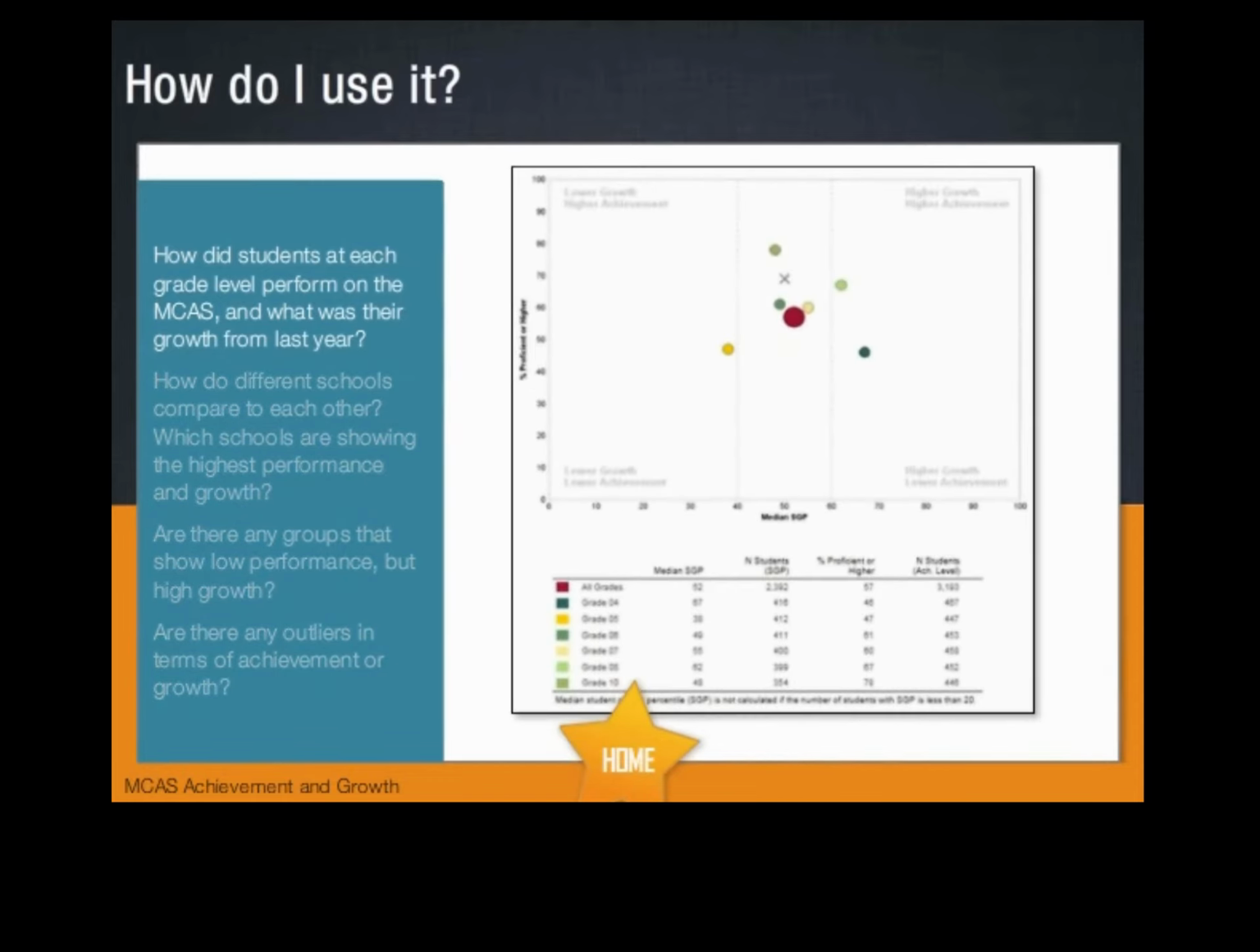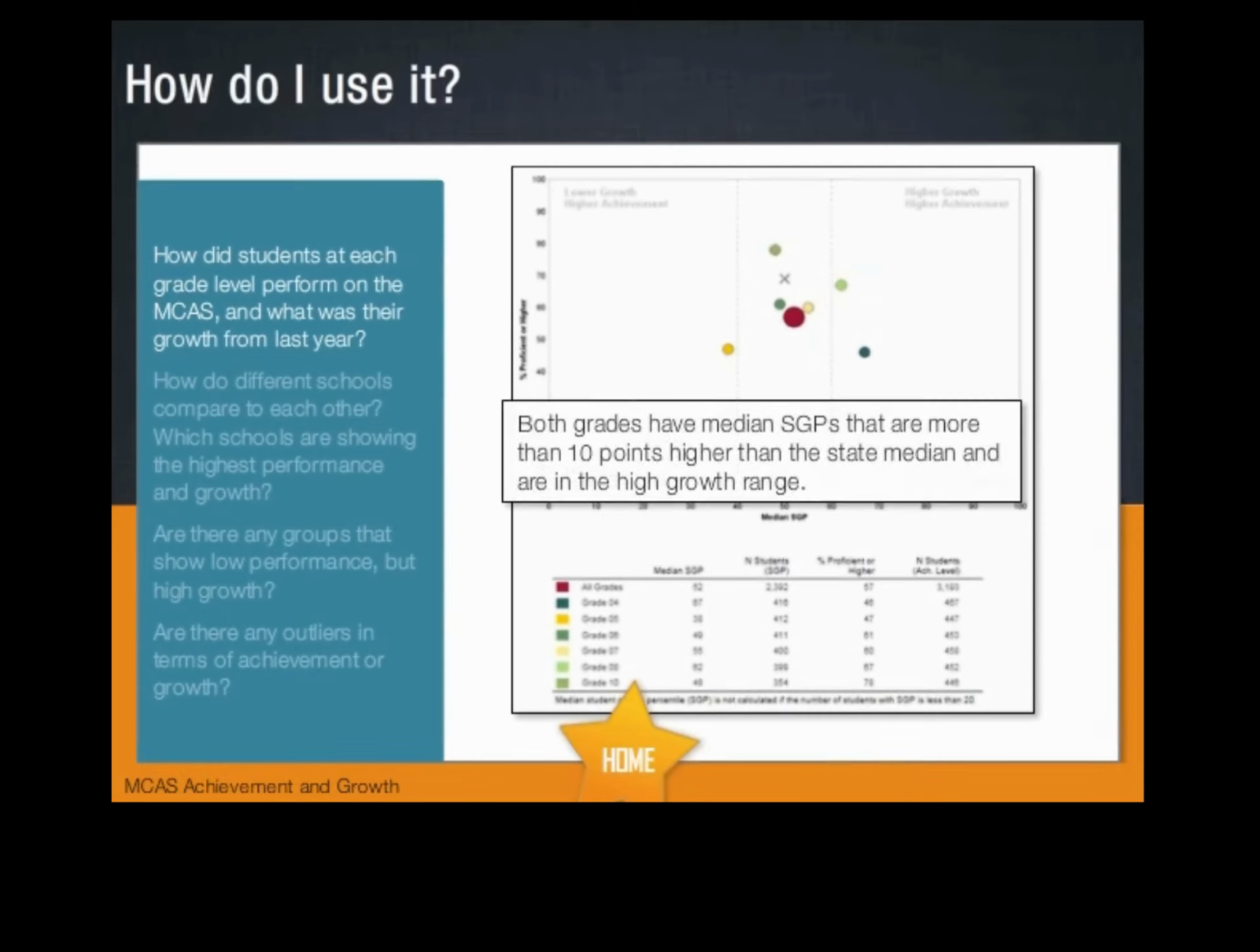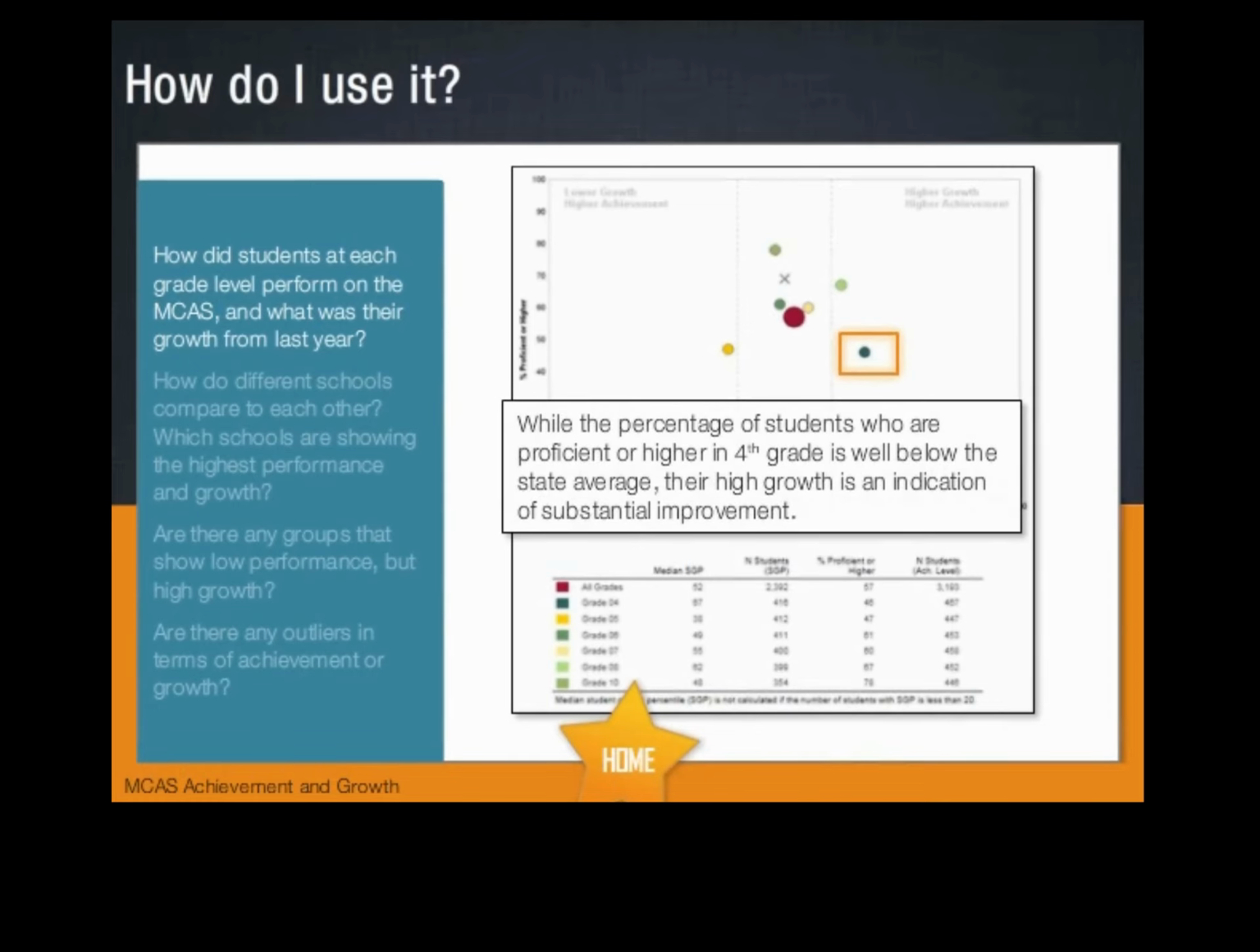You might want to know how students at each grade level performed on the MCAS and what their growth was from last year. You can easily see that students in 8th and 4th grade performed well on the assessment and showed high growth from the previous year. Both grades have median SGPs that are more than 10 points higher than the state median and are in the higher growth range. While the percentage of students who are proficient or higher in 4th grade is well below the state average, their high growth is an indication of substantial improvement.